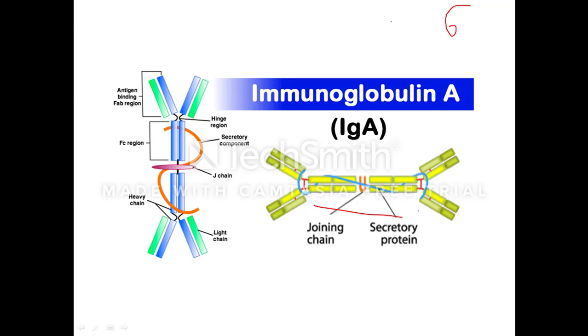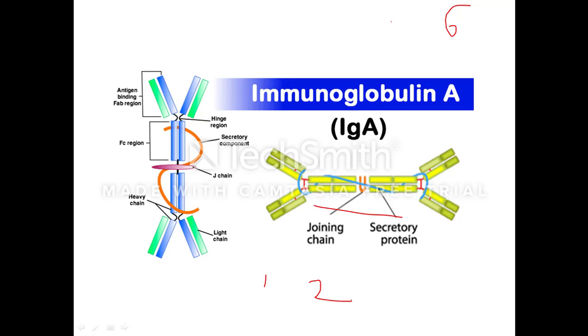There are two subclasses of IgA, that is IgA1 and IgA2. In case of IgG we have four types, but in case of IgA we have two types, IgA1 and IgA2. IgA1 has both intrachain and interchain disulfide bonds, whereas IgA2 is completely devoid of intrachain disulfide bonds.